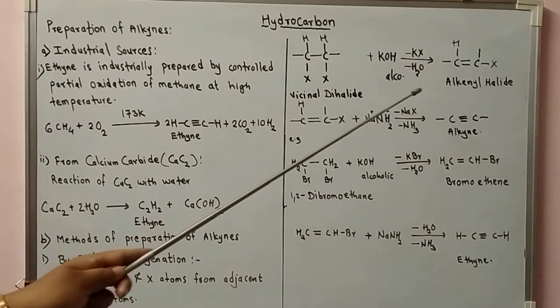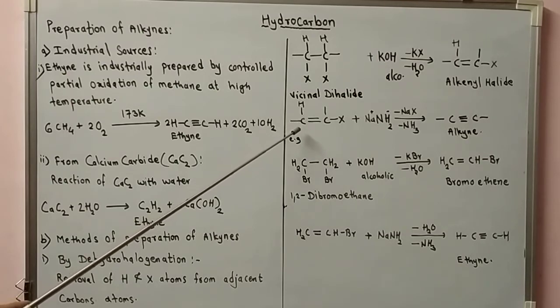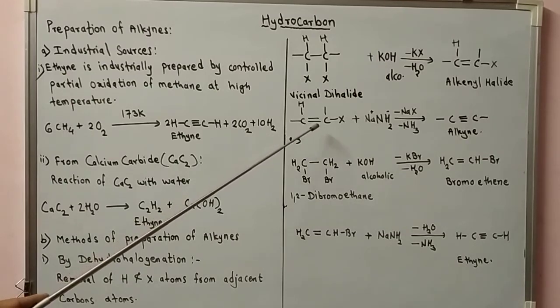Now the alkenyl halide which is formed is CH double bond CX.